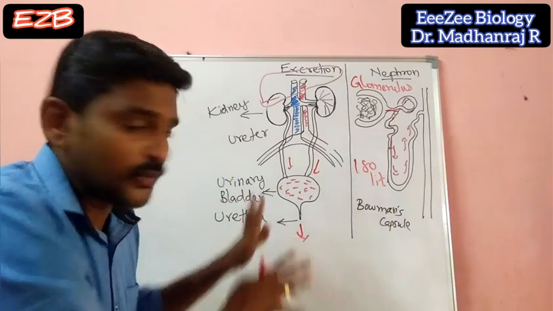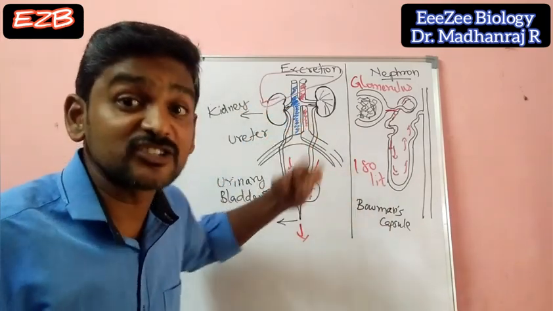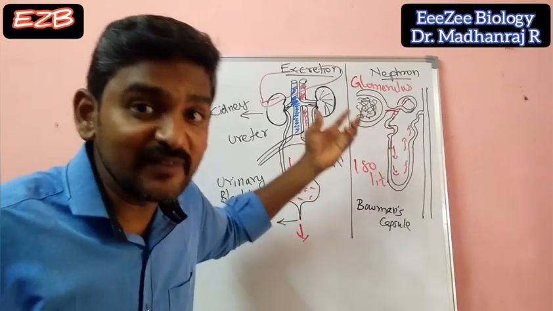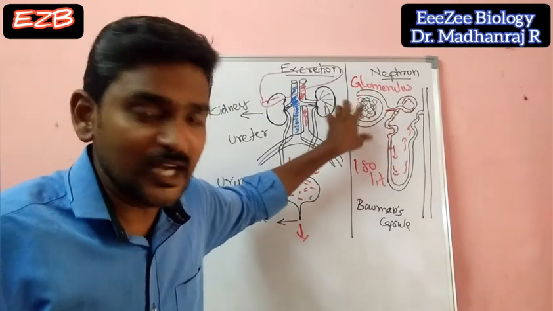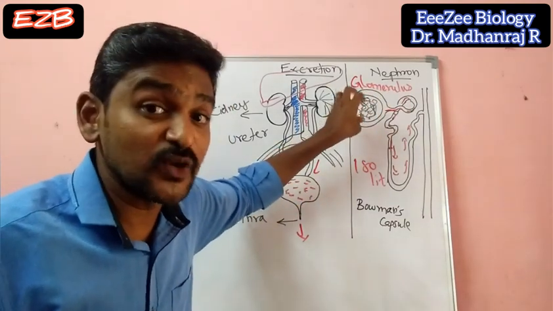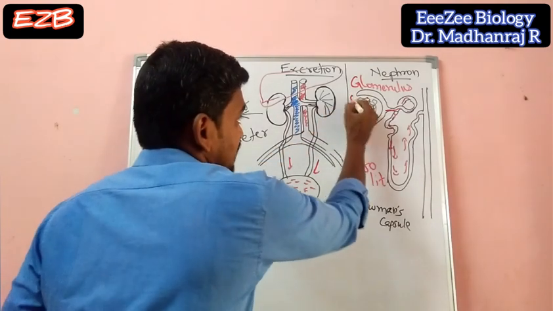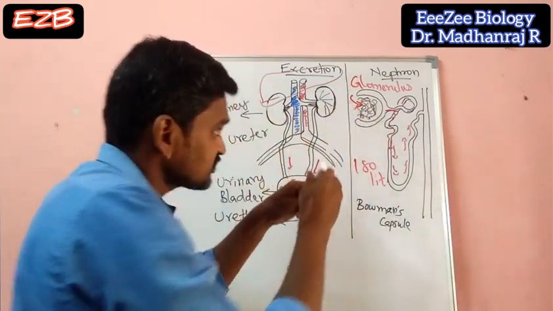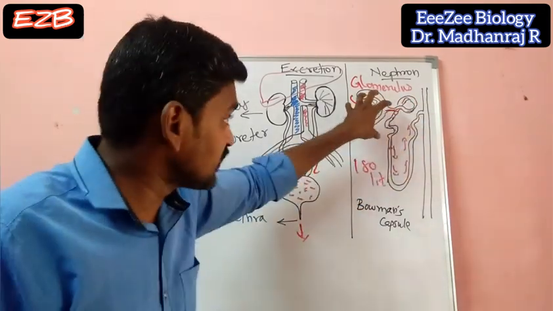So overall you can see here, the kidneys perform the purification process. The nitrogenous waste will be eliminated. How will it be eliminated? With the help of the unit called the nephron. Here we have the glomerulus, that is a tuft of capillaries. There the blood will be entering from here. The artery will be entering from here. That will be filtered, so throughout the tube the filtration will be occurring. Here is where the major filtration happens.